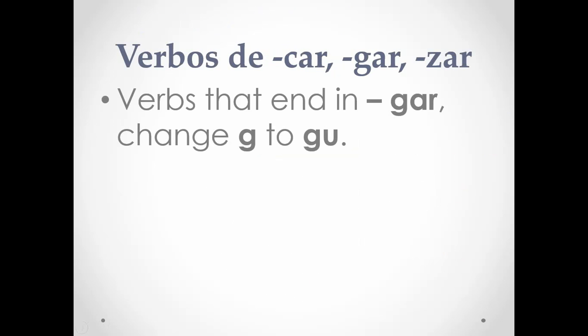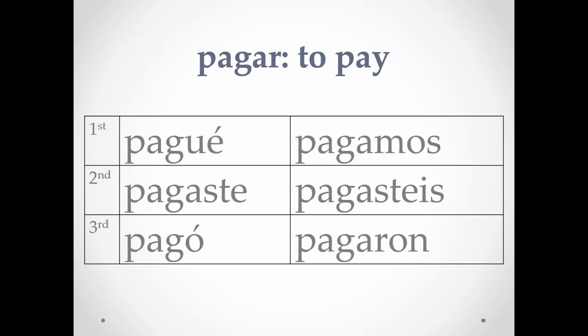Verbs that end in GAR, if you put a G before an E, it makes the same sound as a raspy H, that he. So if you want a ge sound, you need a silent U after your G. Pagar is to pay, and in the preterite, in the first person singular, there's a silent U after the G to make that a G sound. So it's pagué, pagaste, pagó, pagamos, pagasteis, pagaron. And again, the U is silent. Pagué.